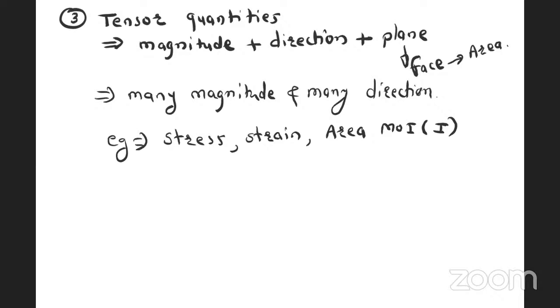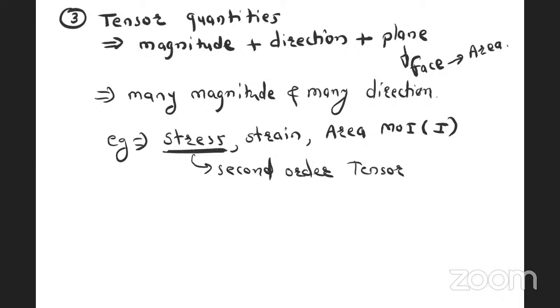Now see, for example, how it becomes a tensor, that I will explain here, right? Scalar means only magnitude is sufficient to define the quantity. Vector means one magnitude and one direction are required. Tensor means we need magnitude, direction, as well as the plane or face on which the quantity is acting. For example, stress, strain, moment of inertia. These are the tensor quantities. Stress is a second order tensor quantity.